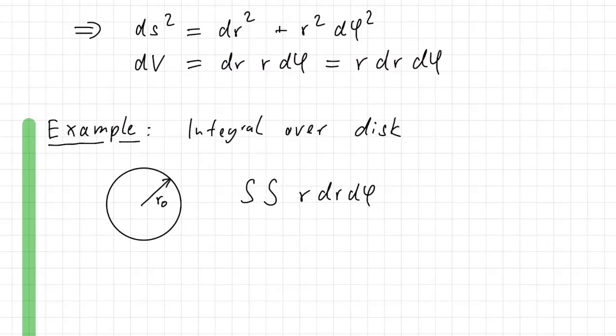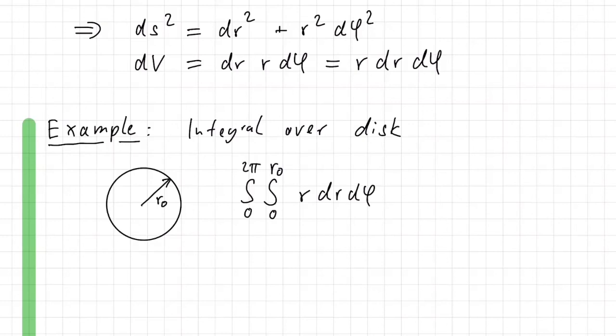Let's say we do first the integral over dr. That integral has to go from the center up to the radius of the circle, so from 0 up to r0. So this is the radial distance here. And then we still have to integrate over the whole angle phi. For the circle, we have to go around once, so we have to go from 0 to 2 pi.